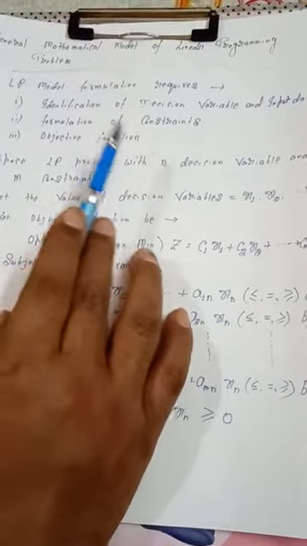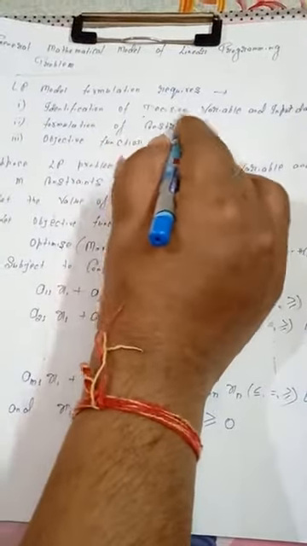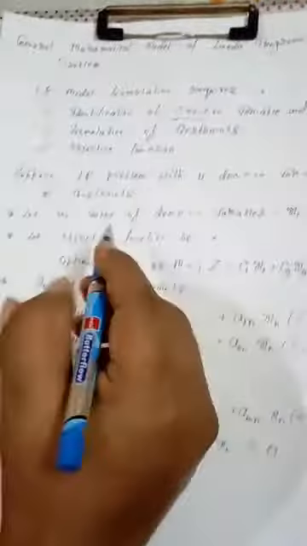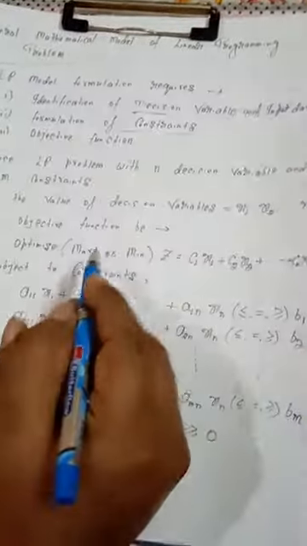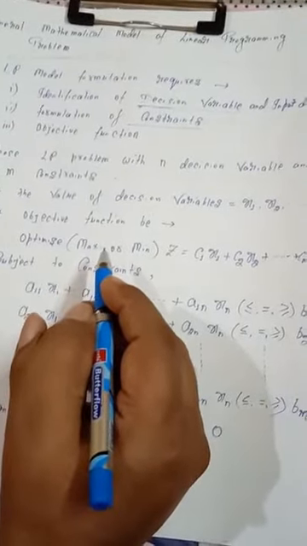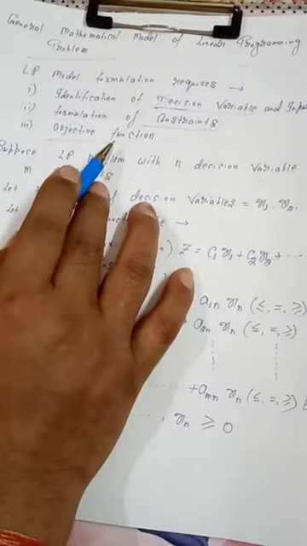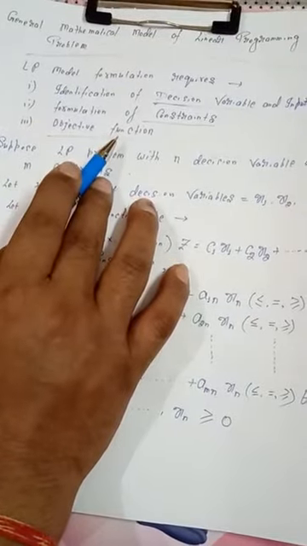So we concentrate on three points. The first one is decision variables. That is very important. We have to identify the decision variables around which the value is to be achieved. The second one is constraints. Constraints mean the resources are limited, and that becomes the constraint for the organization. The third one is the objective function. What is the objective which is to be achieved? That is very important.